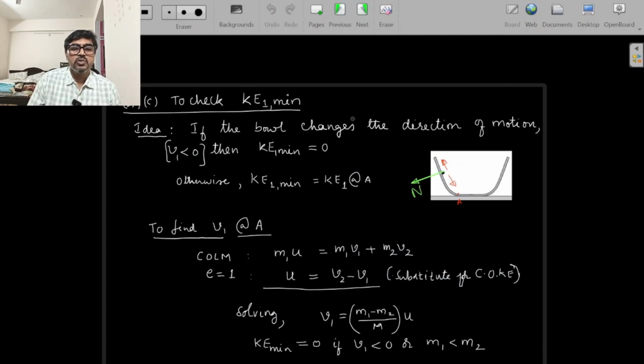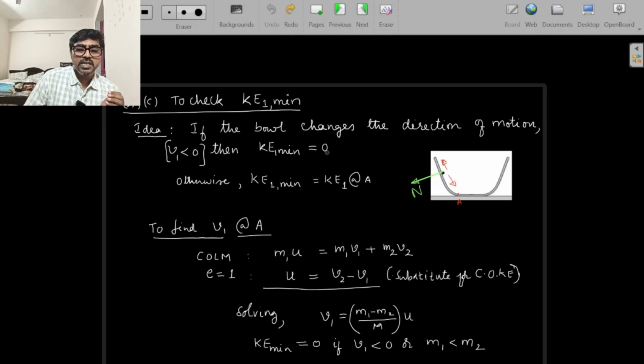Let's check whether the kinetic energy minimum will be 0 or not, and when it will be 0. The idea here is, if the kinetic energy minimum for the bowl is going to be 0, then definitely it is going to change its direction of motion. Initially it is going in the horizontal direction, right side, let's say. After some time it is going left side. Whenever it changes direction of motion in 1D, it should definitely come to momentary rest at least, and then change direction. So there will be a minimum kinetic energy of 0.